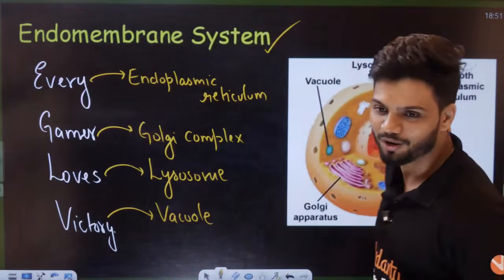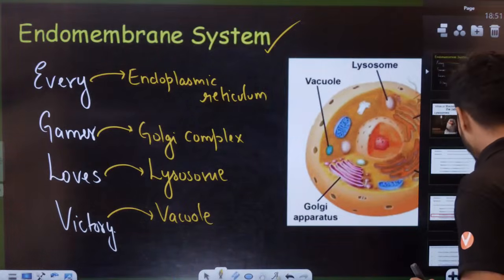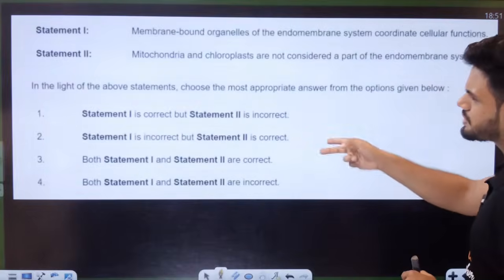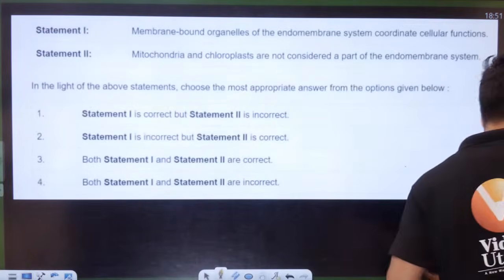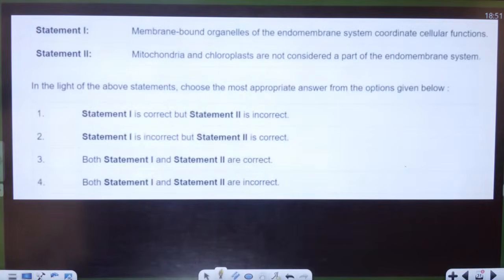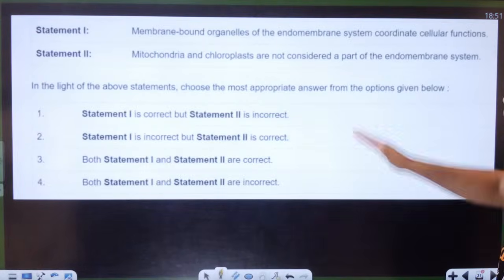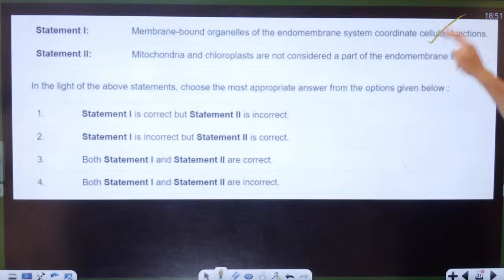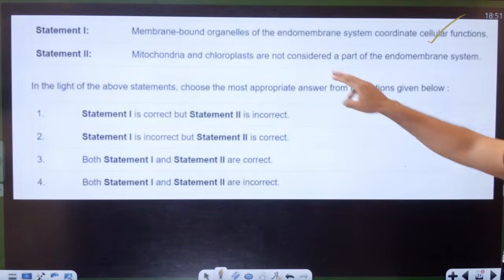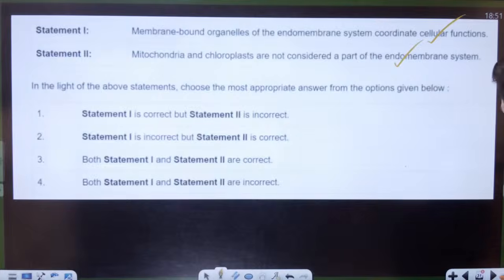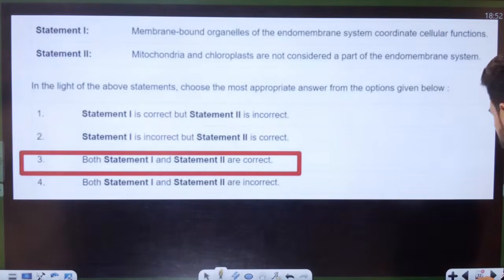Okay. All of you students, all of you ready? Now before this, one small question. Can I get the answer quickly, students? The membrane-bound organelles of endomembrane system coordinate cellular functions. True. Mitochondria and chloroplasts are not a part of endomembrane system. True. They are not a part of endomembrane system.